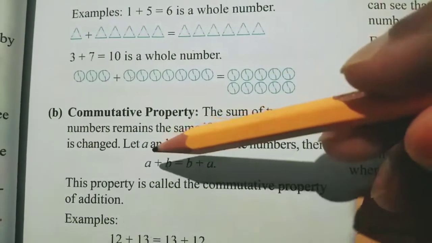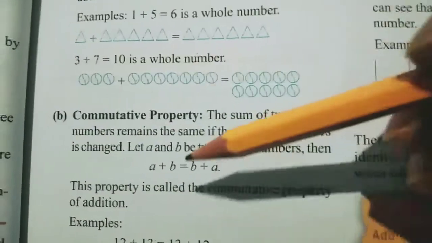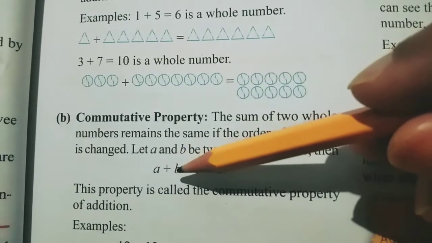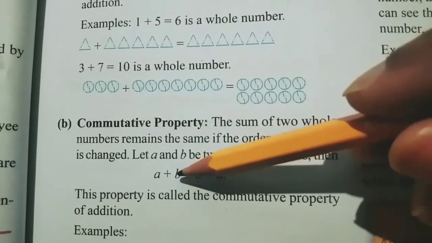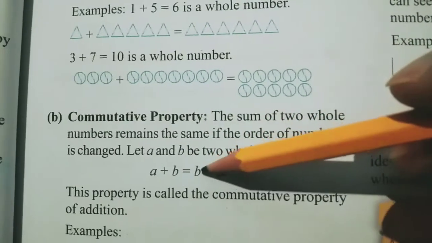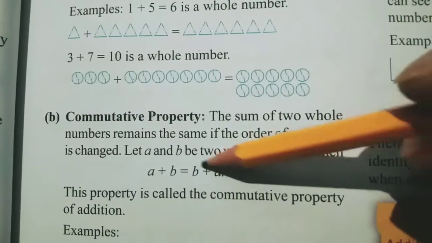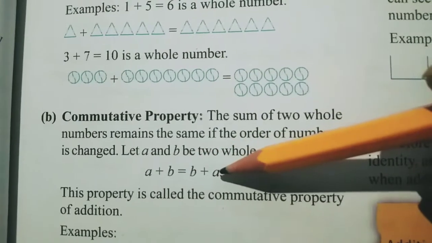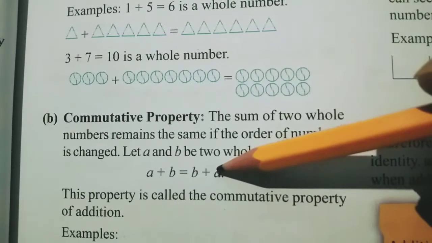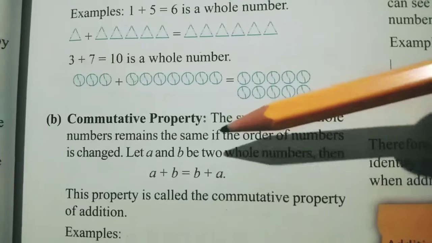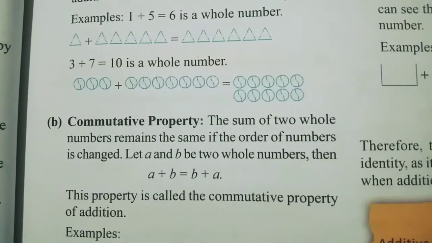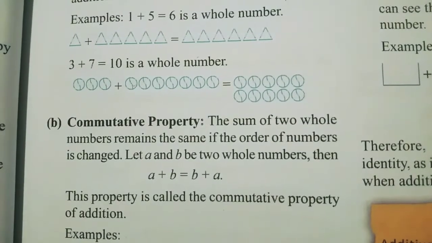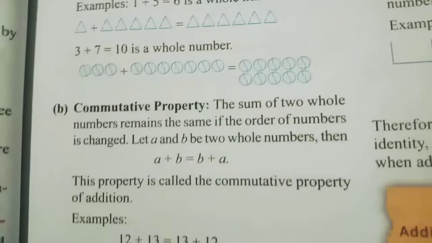See here, A and B are two whole numbers. Suppose we do A plus B. So when you add A plus B, then we'll get some answer, and again when you change the order of the numbers, that means B plus A now, then also the answer will be same, right? So this is the meaning of commutative property. When you change the order of the numbers, then also the answer will be the same whole number.